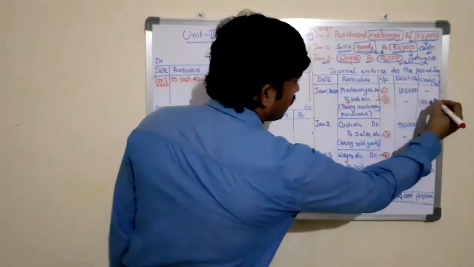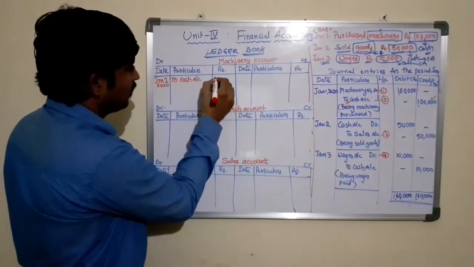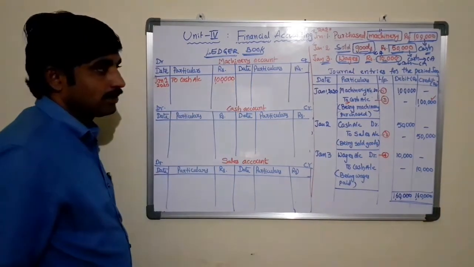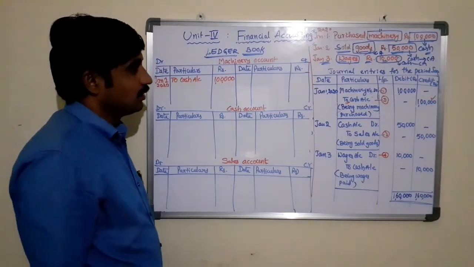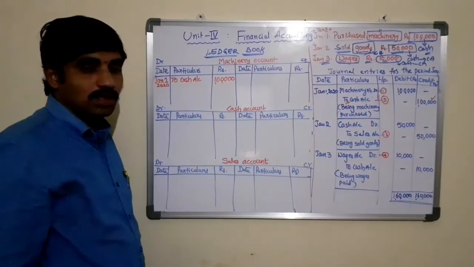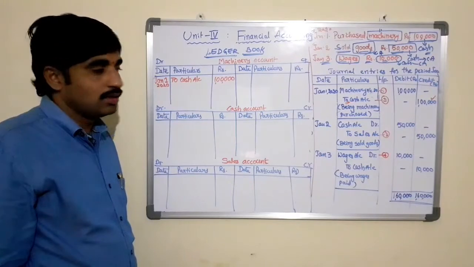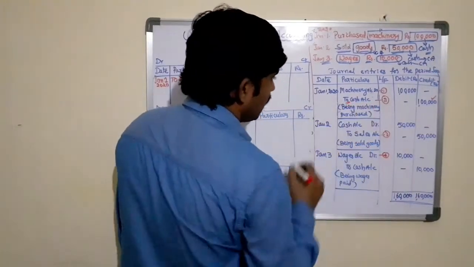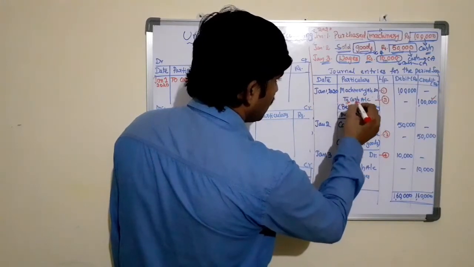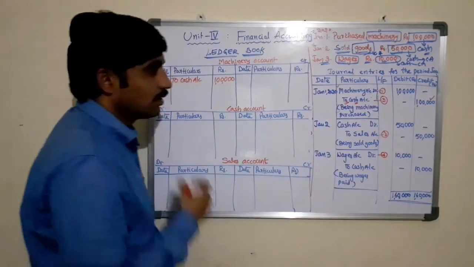What is the amount of cash account? 1 lakh rupees. Yes, completed. This is a process of transferring the journal entries to the ledger account. Now immediately in cash account machinery should be credited.